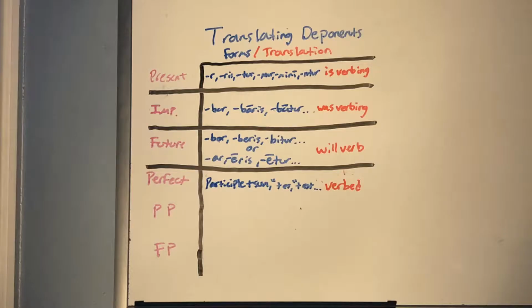As I hinted at earlier, if you were to translate perfect for a deponent verb, you would use a participle plus the form of sum. So sum, es, est, sumus, estis, sunt, and you would use that participle all the way through. It's the participle plus the appropriate form of sum. Like I said earlier, if you're in the plural, make sure the participle also reflects that you're in the plural. In perfect, it would just be translated as "verbed." So conor, it would just be "tried" if it was in the perfect.